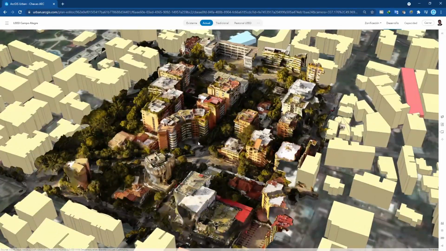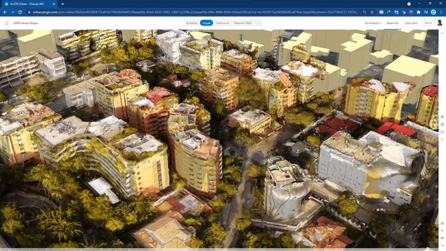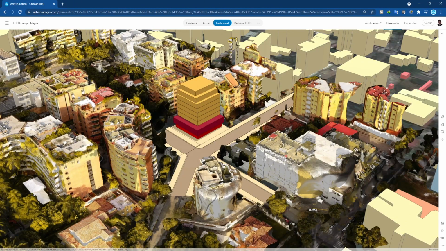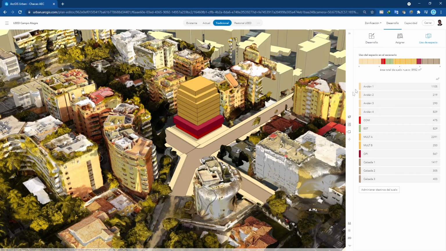This second demo is a plan for the neighborhood of Campo Alegre in Chacao, Caracas. Over a mesh generated with Drone2Map, we developed an architectural proposal that considers the near roads of its urban placement. We see the space use types of sidewalks, driveways, and buildings with the current typical impacts.